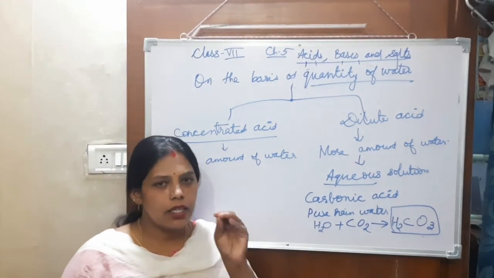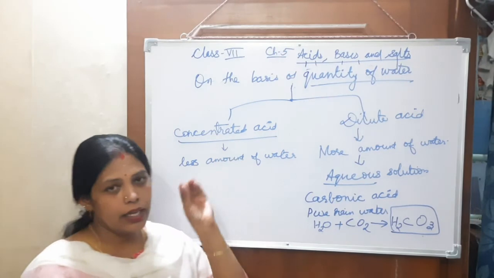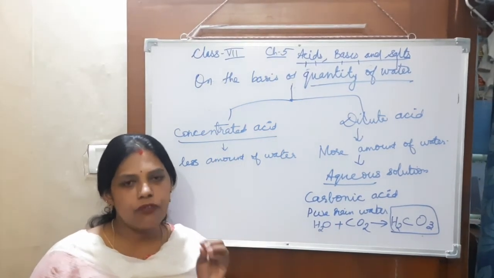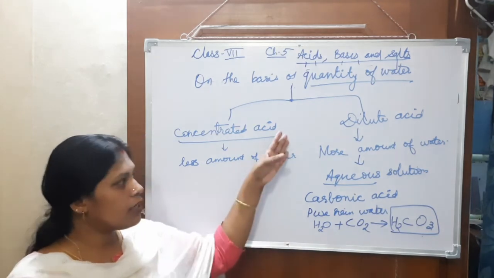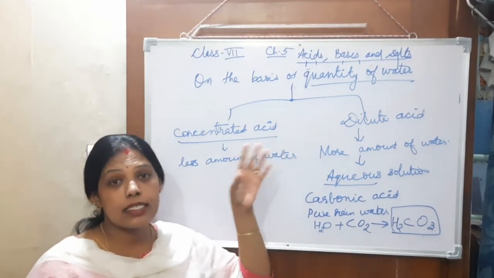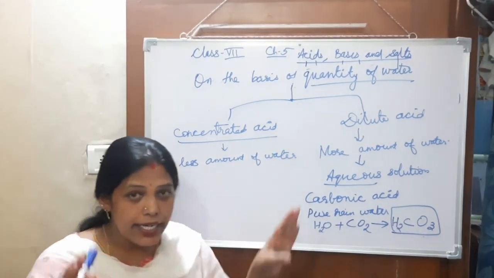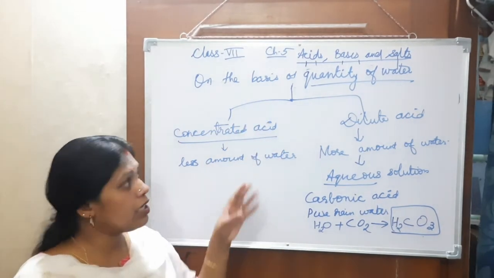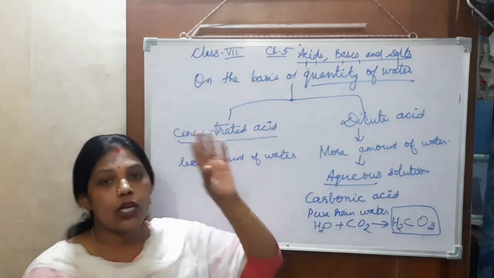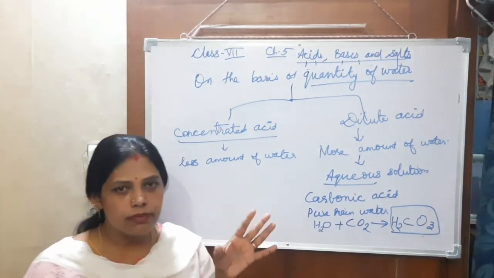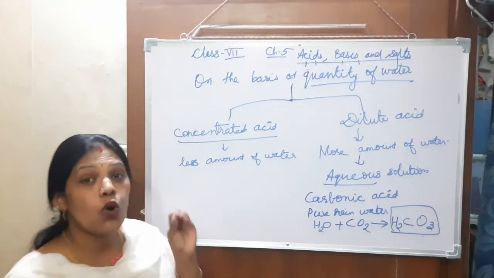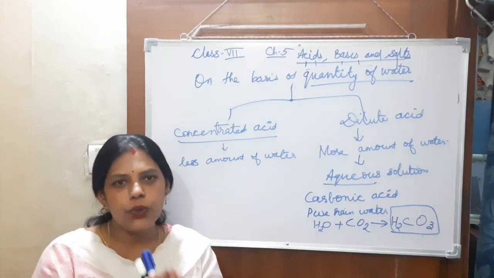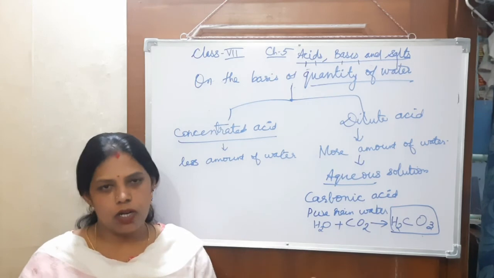Understood these properties? The properties I explained: they are mainly sour in taste and good conductors of electricity. These acids are divided into three groups. First, on the basis of the sources, they are divided into mineral acids and organic acids.